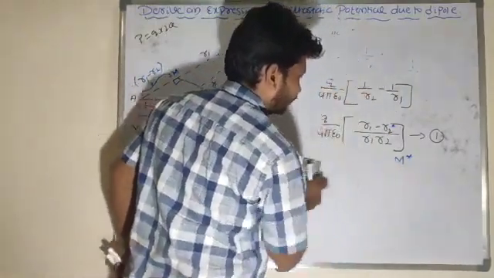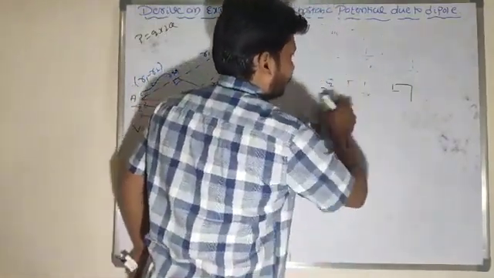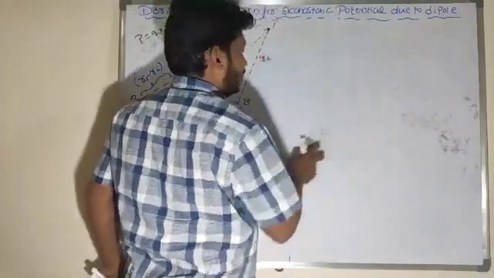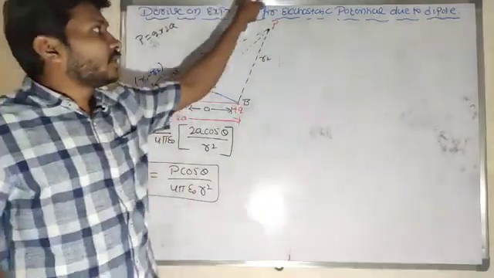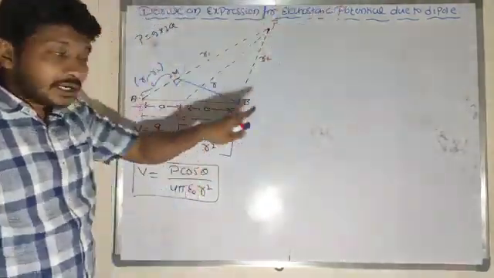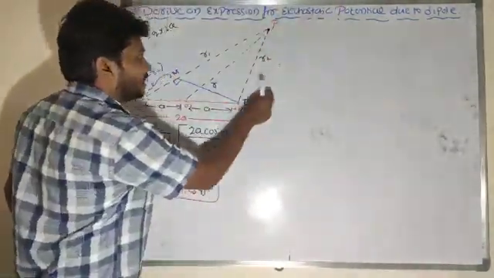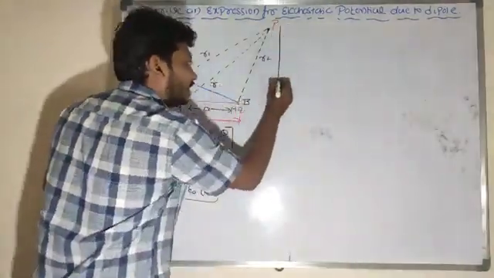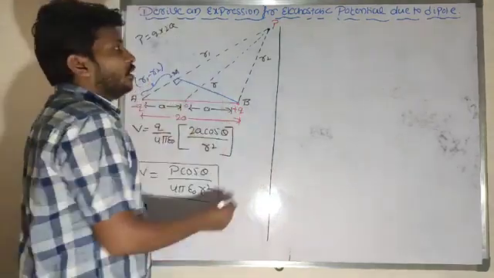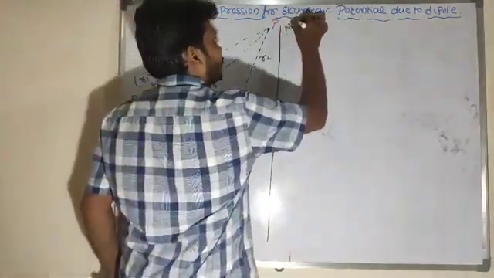So look at here, already I got the equation for electrostatic potential at any point due to the dipole. This is the required equation for electrostatic potential at any point. Now particularly I will choose the axial point and the equatorial point. So at the axial point and at the equatorial point, what will be the potential value?